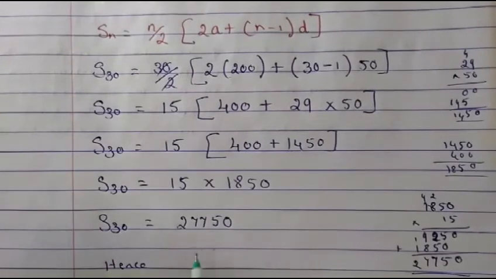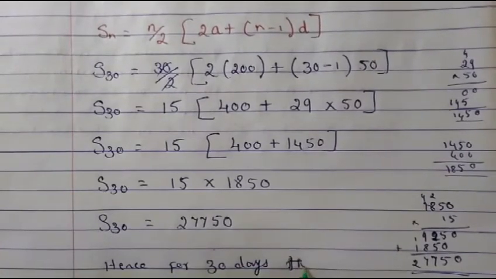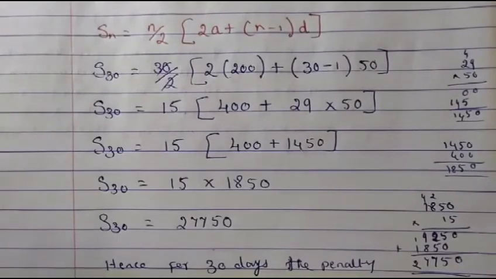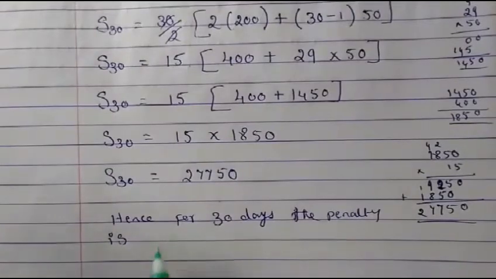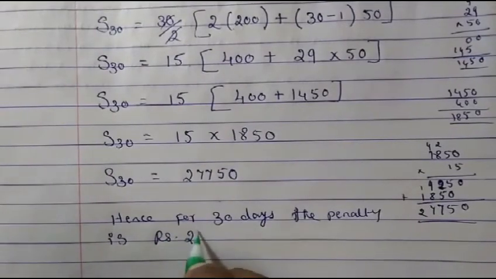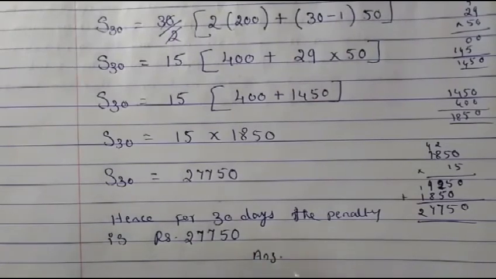Hence, for 30 days, the penalty is rupees 27750. So this is our answer. That's it. Thank you.